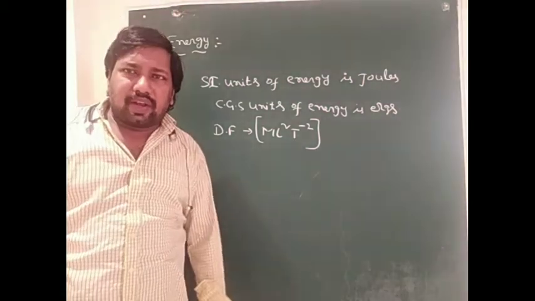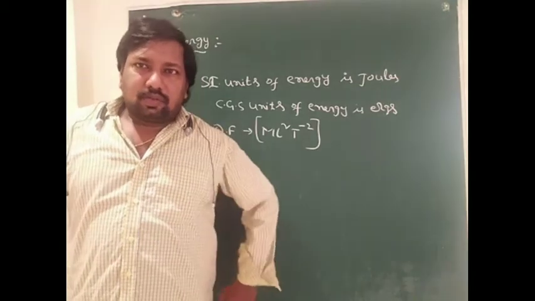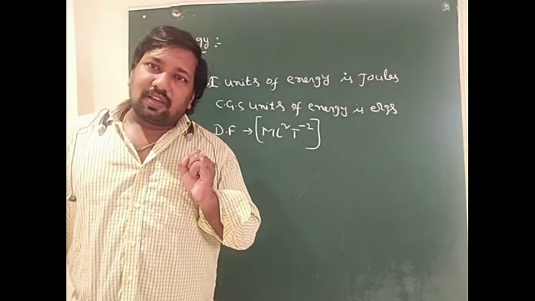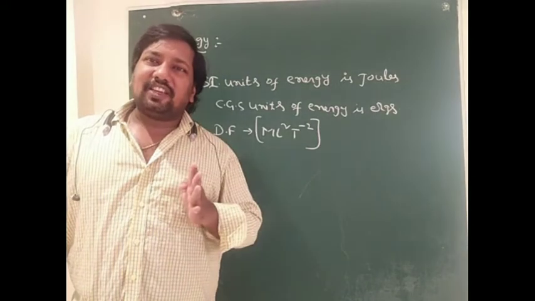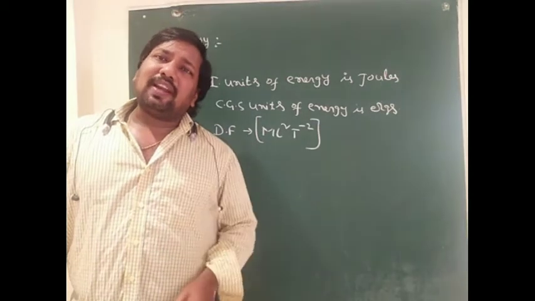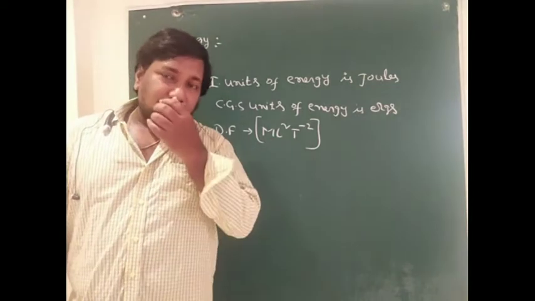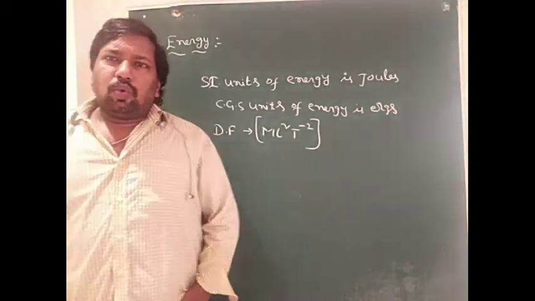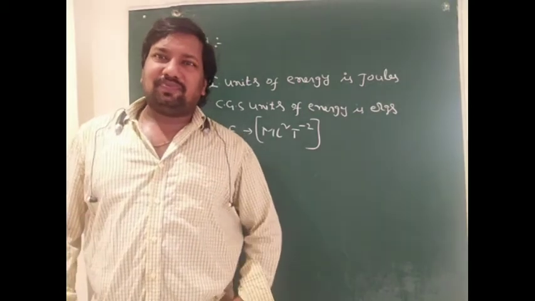In the case of energy, there are so many forms, such as electrical energy, mechanical energy, heat energy, light energy, magnetic energy, chemical energy, nuclear energy, etc. These are the different forms of energy. In this chapter we will discuss only mechanical energy.